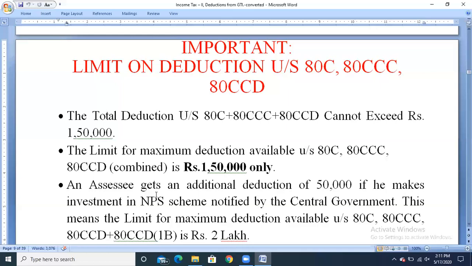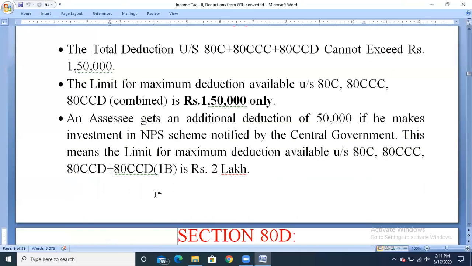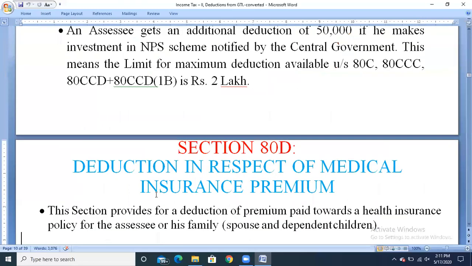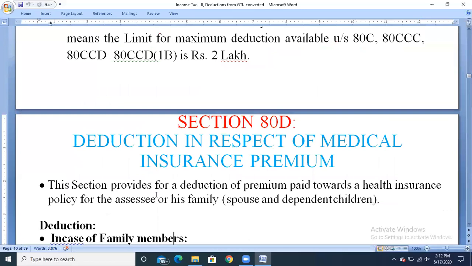So we get the extra deduction of rupees 50,000 if he has made any investment in the National Pension Scheme. Be careful: whenever we calculate any deduction under section 80C, 80CCC, 80CCD, the total of all three sections should not exceed rupees 1,50,000. And if any assessee has made an investment in the National Pension Scheme notified by the central government, the additional amount of rupees 50,000 can be claimed as deduction. In such a case, the ceiling limit will be rupees 2 lakh, not 1,50,000.